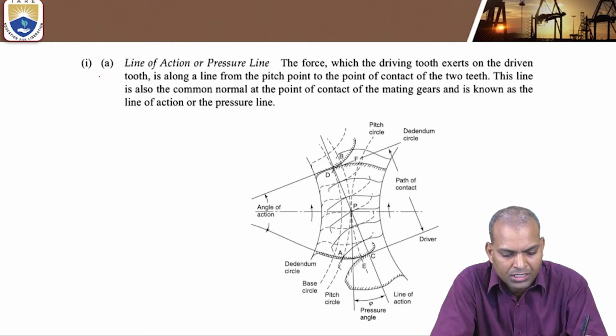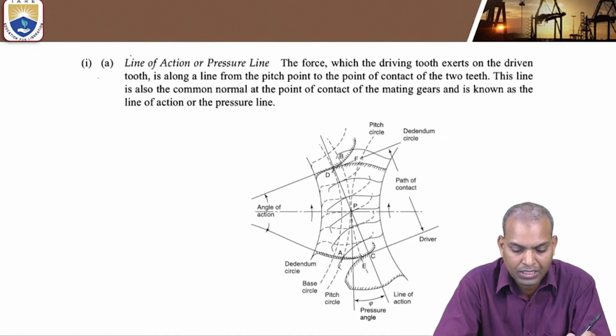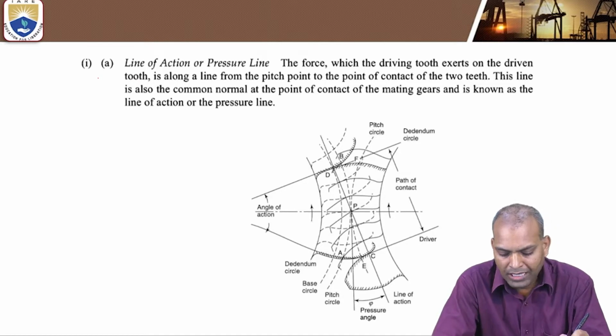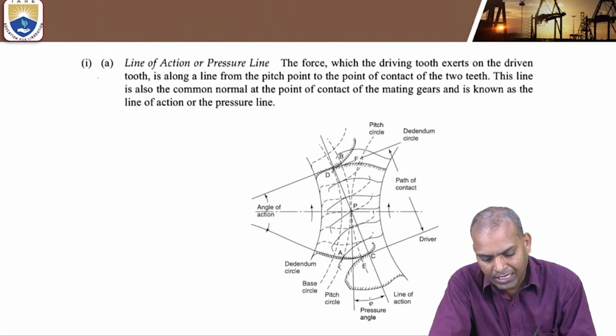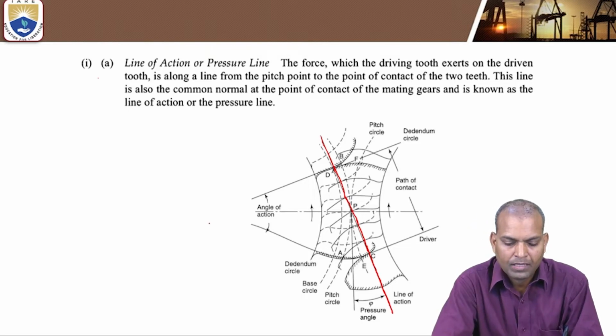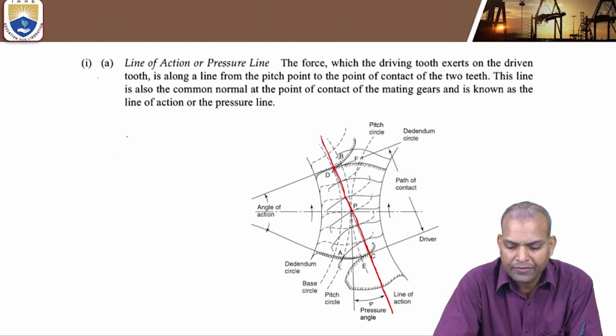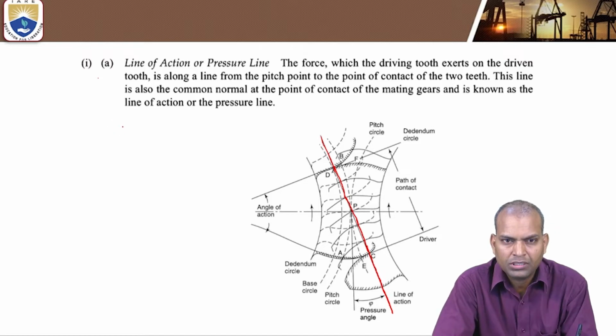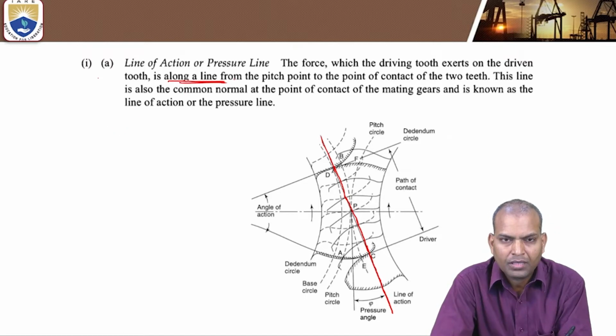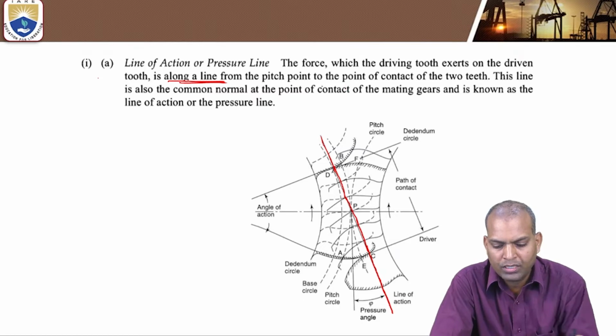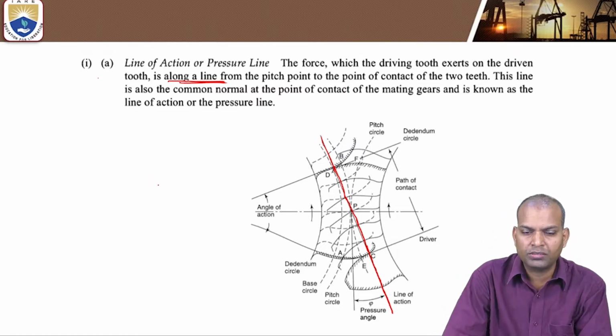Now here, line of action. This line of action is important. It is also known as pressure line. What is the line of action? In the figure, this line is the line of action. The definition of line of action is that the force which the driving tooth exerts on the driven tooth is along a line from the pitch point to the point of contact of the two teeth.